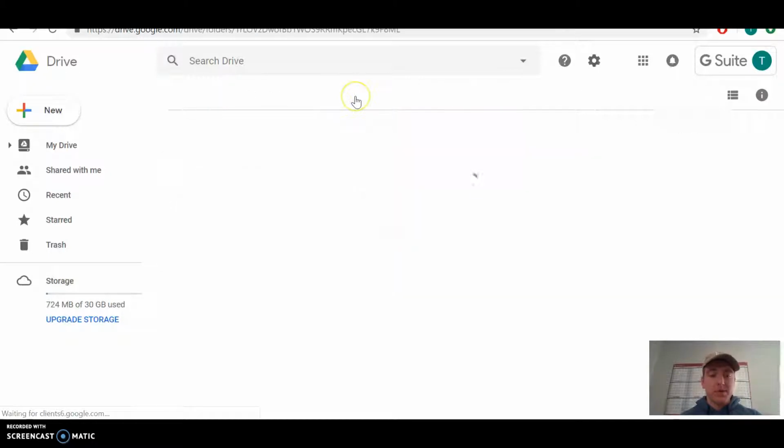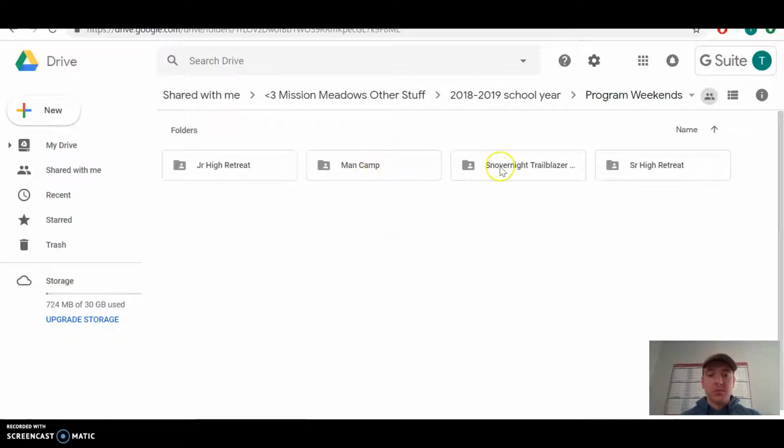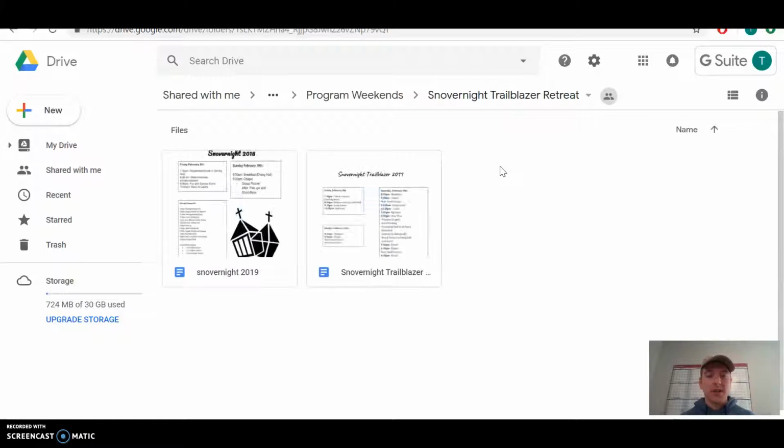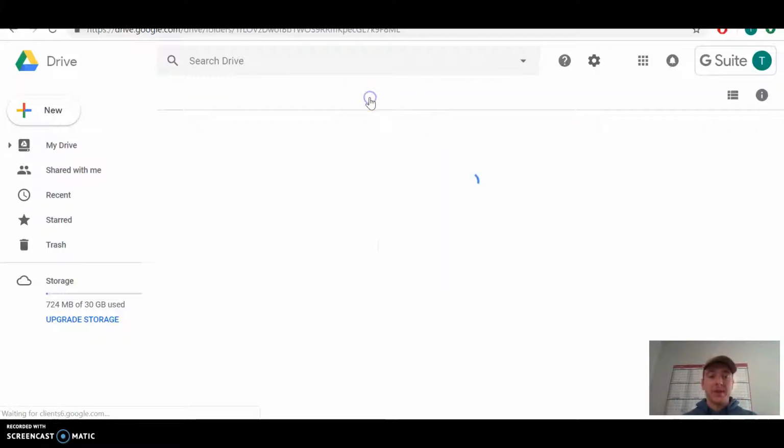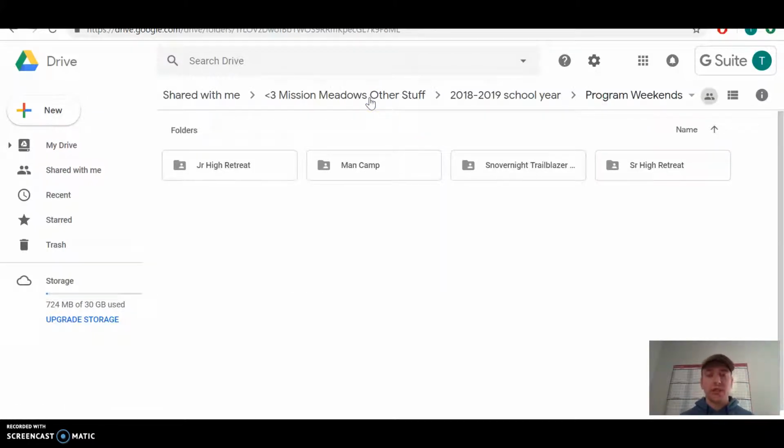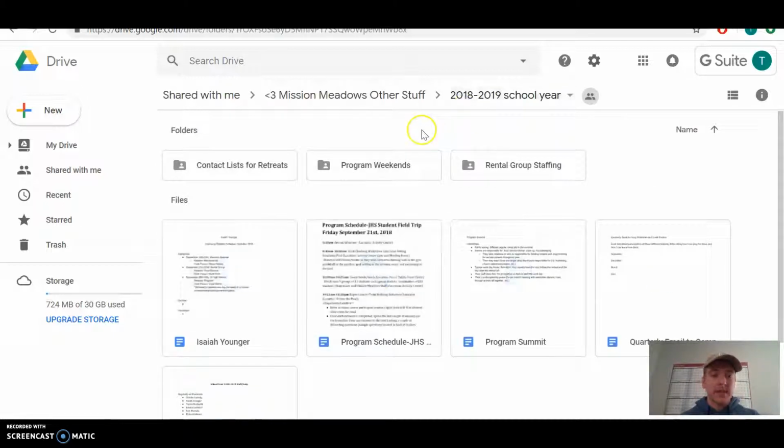So those are the main points of importance, and then those similar documents can be found within each folder. There's typically just going to be a schedule and then some sort of leader notes. Okay, so that's how I keep that organized as far as our school year things.